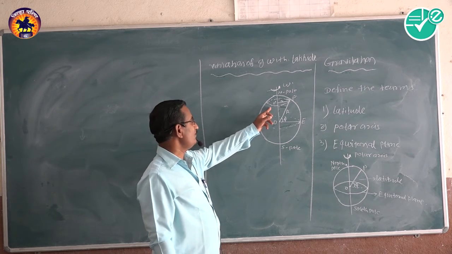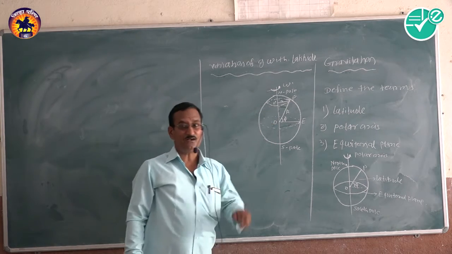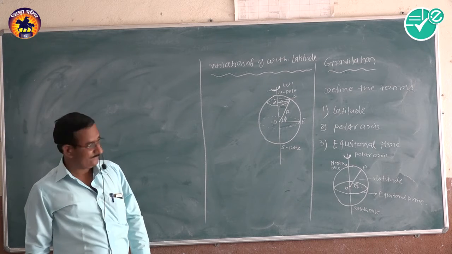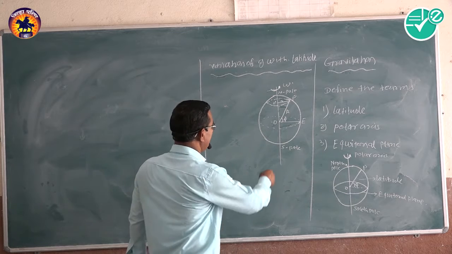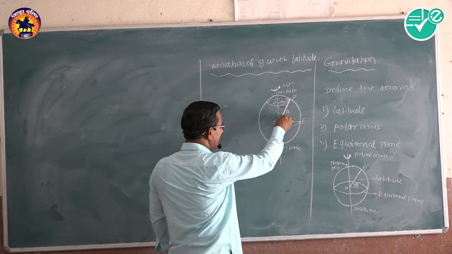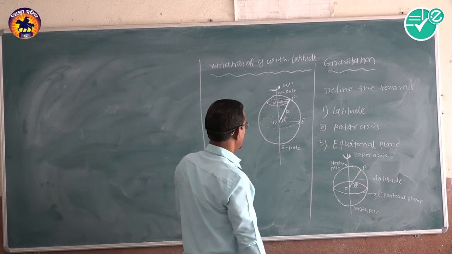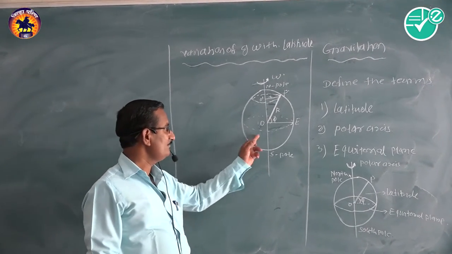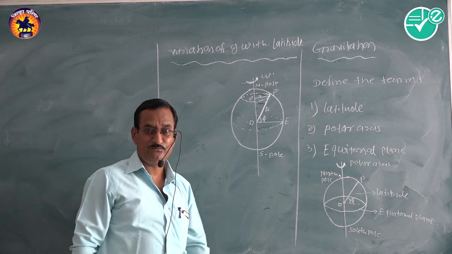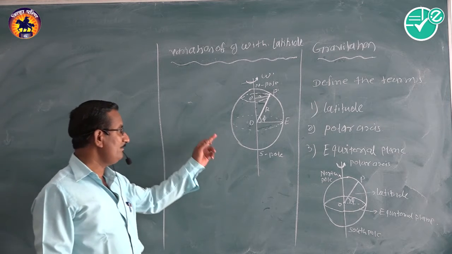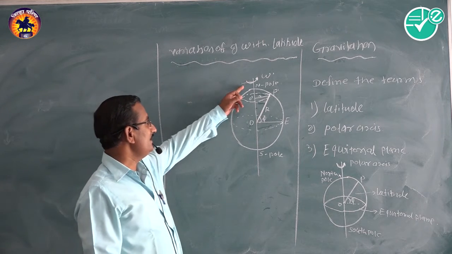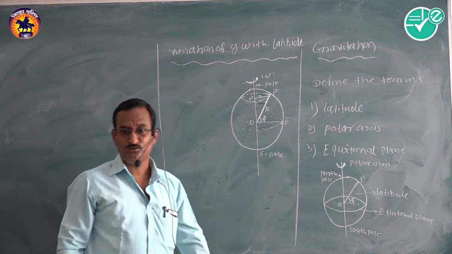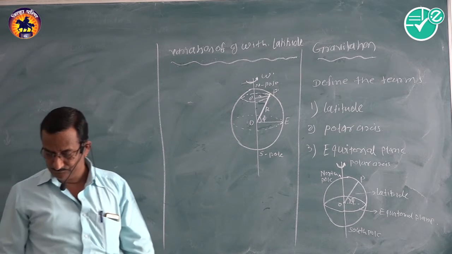Let small r be the radius of this circle, capital R be the radius of the earth and O be the center of the earth. E is the equatorial plane, N is the north pole and S is the south pole of the earth.